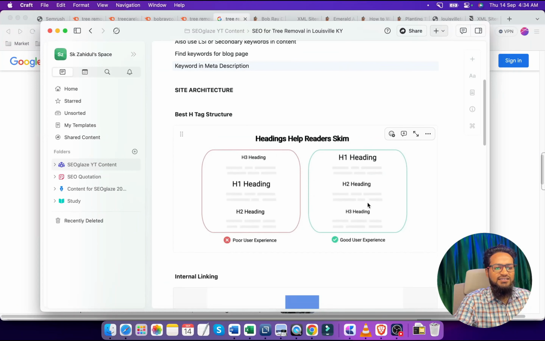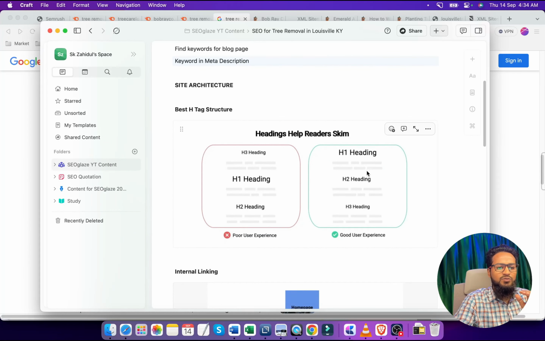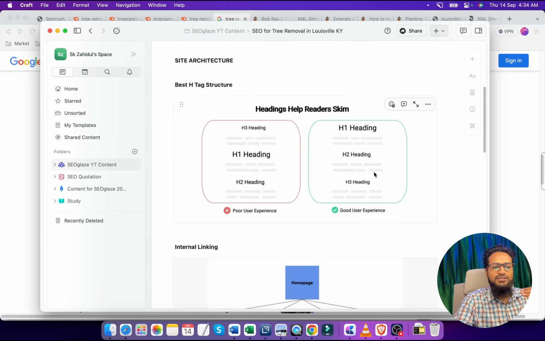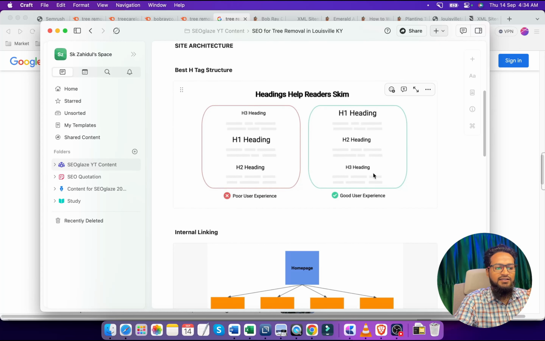Here we can see the structure of your site. The structure will be in this way. First we will use the H1 tag in the title, then we'll write some content, then the H2 tag, then the H3 tag. In this way we will optimize our tags. But we should not do it in this way; this is not a good practice. We will follow these good practices.